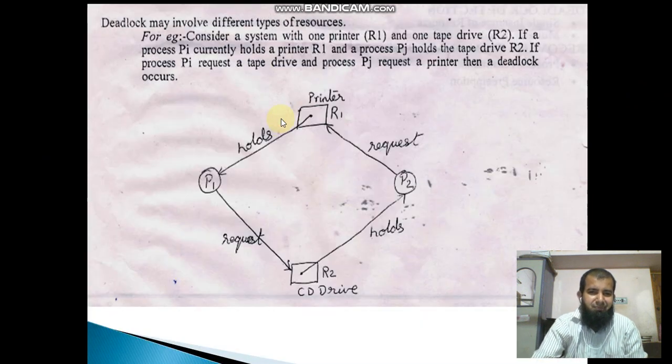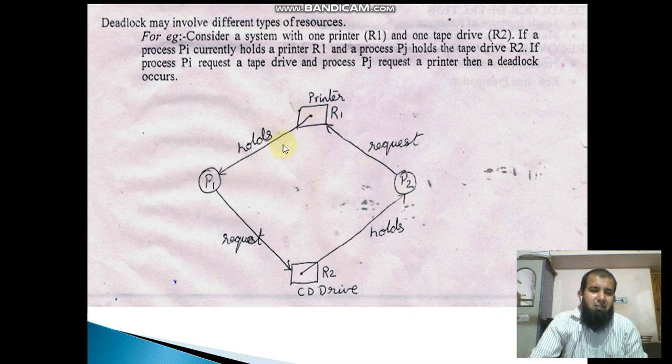Take an example here. Assume P1 holds the printer and P2 holds the CD drive. P1 is using the printer, taking printout of thousands of pages. At the same time P2 requests the printer. But P1 holds the printer, he is using that printer, continuously taking printout. At the same time P2 also requested.